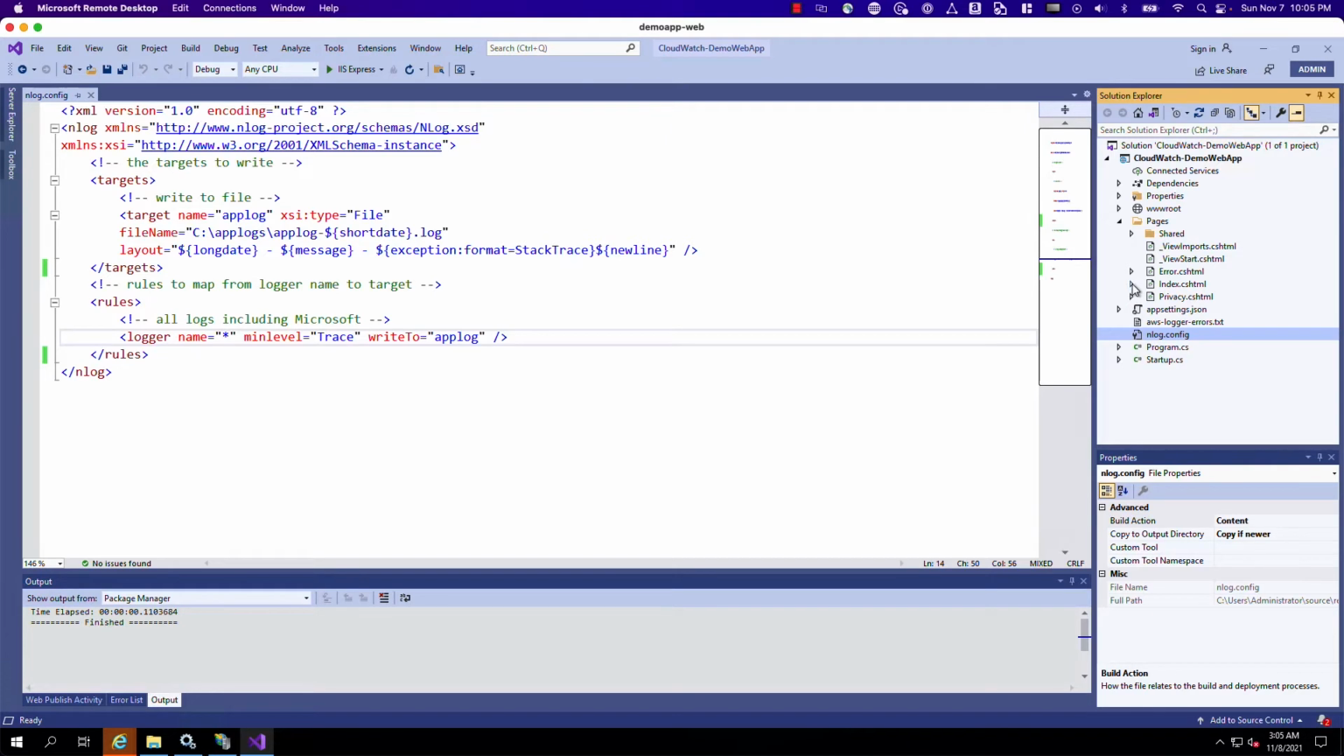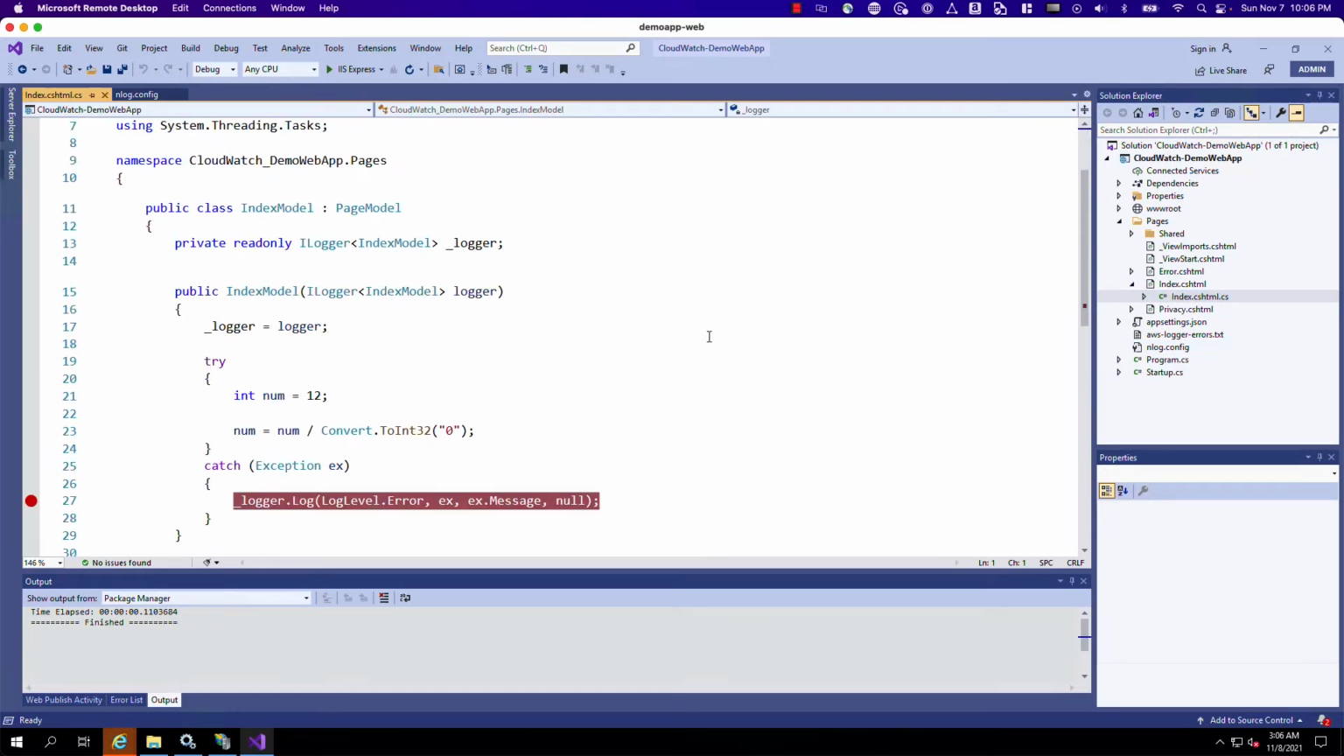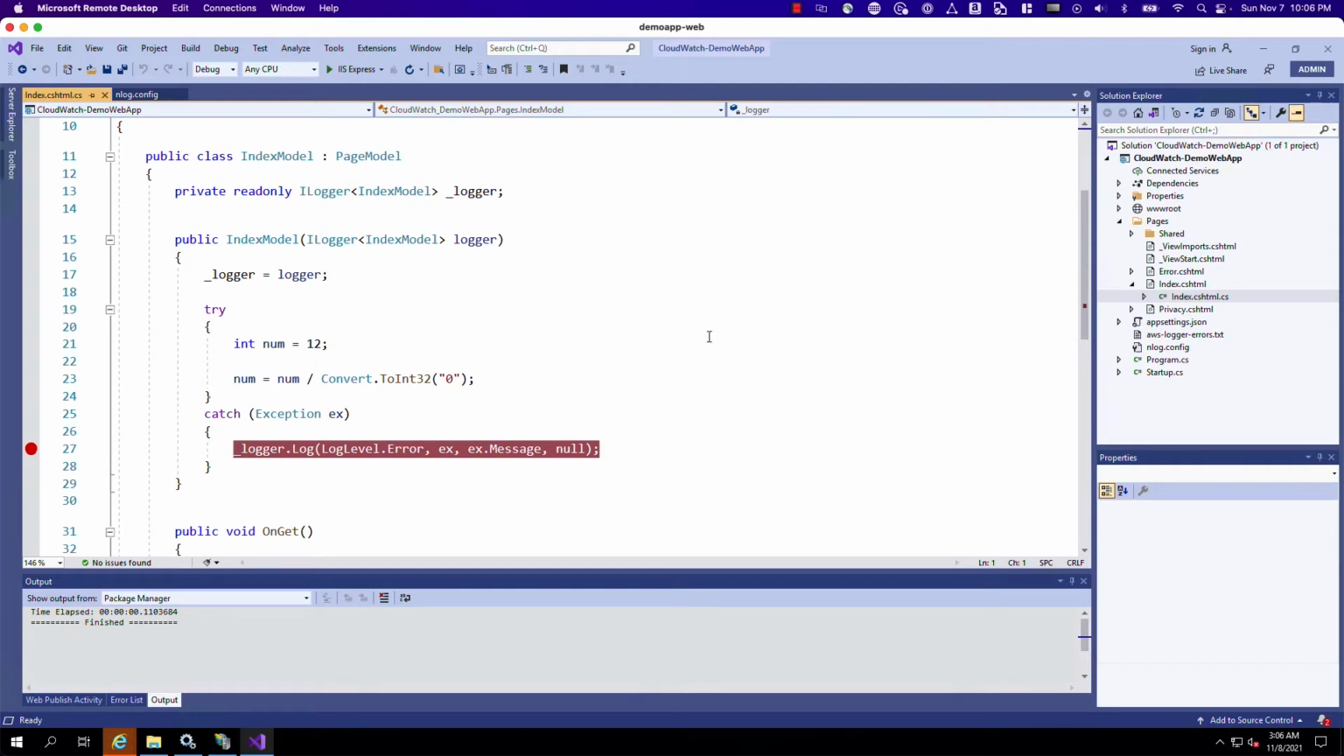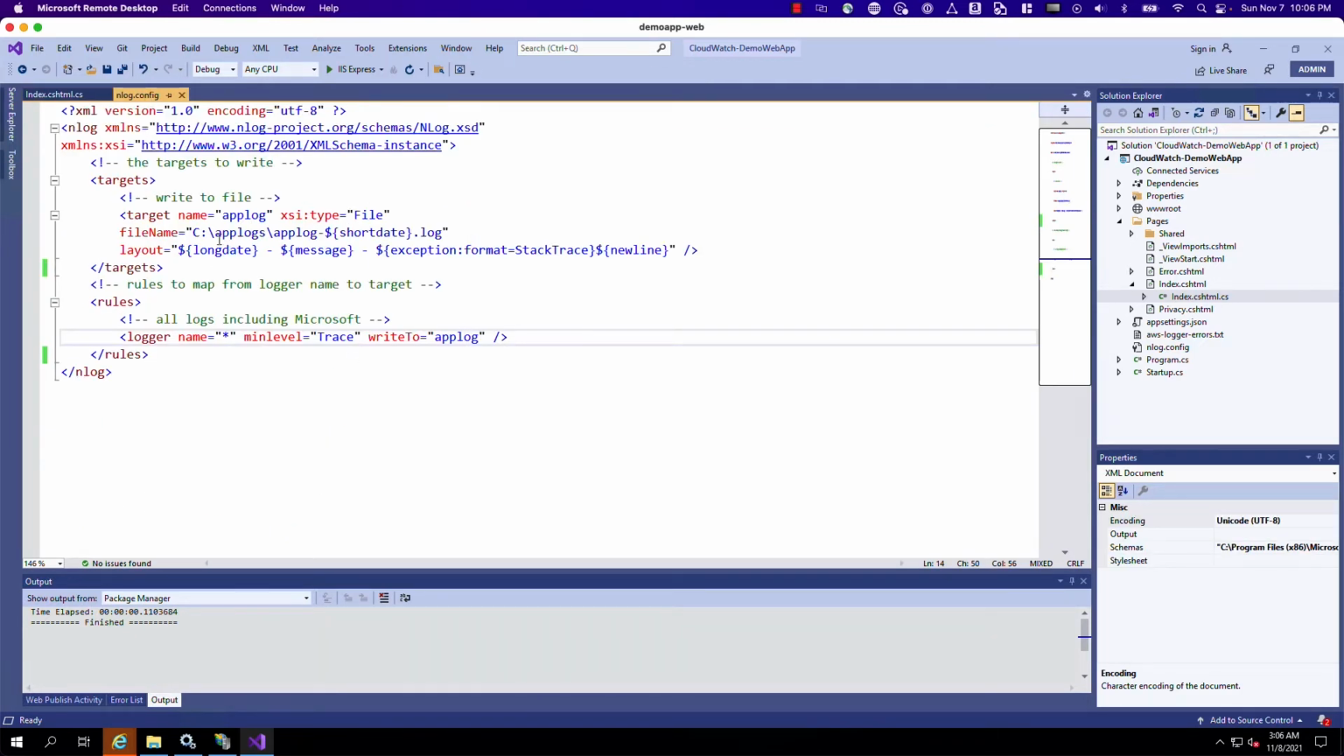And I'm just doing something pretty simple here, just to log some significant message. When we visit the index page, I'm going to cause a divide by zero error in the try catch, and I'm going to then log that message as an error to NLog. And because of how I have NLog set up, it's actually going directly to the file.